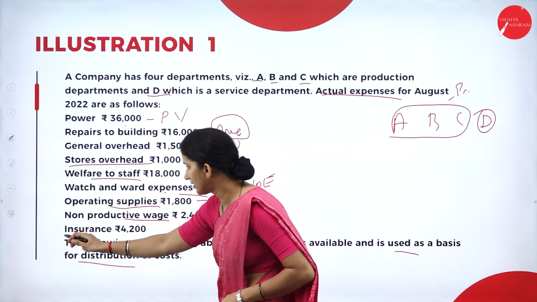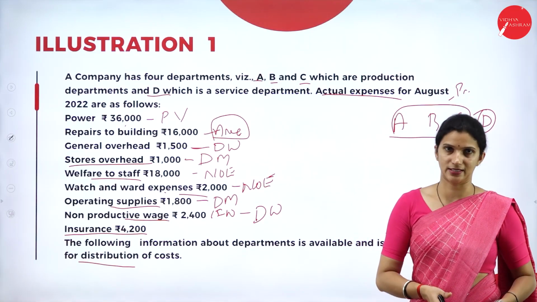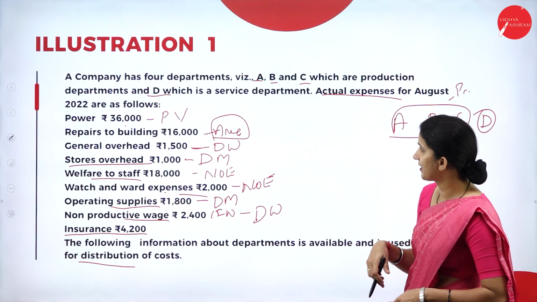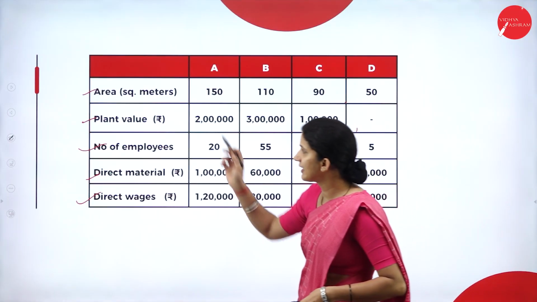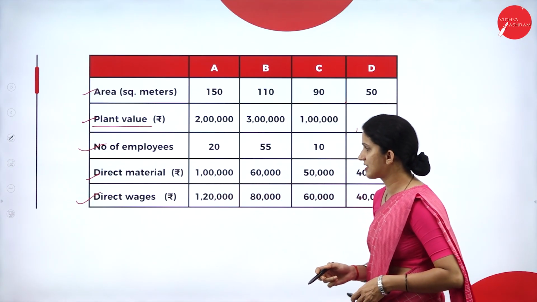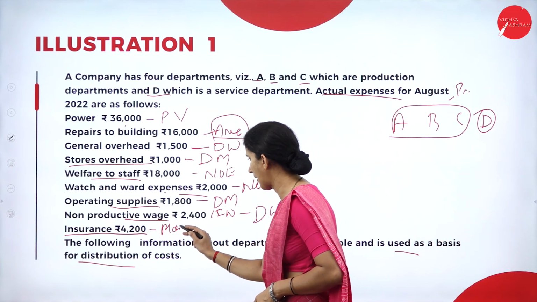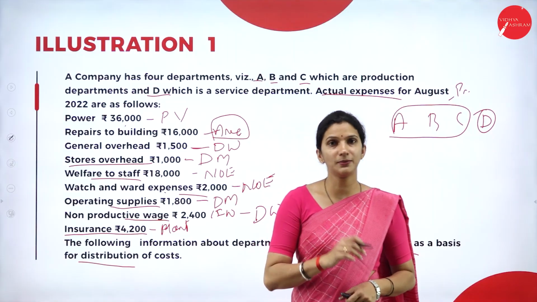Then we have the insurance. Usually the insurance is taken on the asset. So what is the asset that we have here? The only asset we have here is the plant value. So for the insurance, whatever the insurance charges, we will take the plant value as the basis.